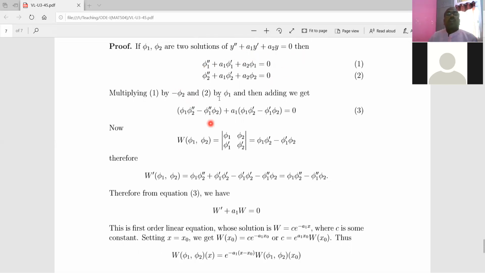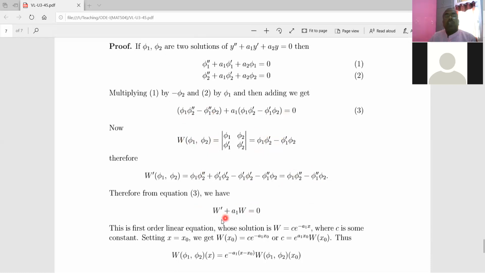Then, just as in the previous example, we multiply the first equation by minus phi2 and the second equation by phi1, and then add these two equations. So what is W? W is nothing but this value. If you take its derivative, we have seen that its derivative is this. For this we write W dash, and for this we write W, and we will get this equation.